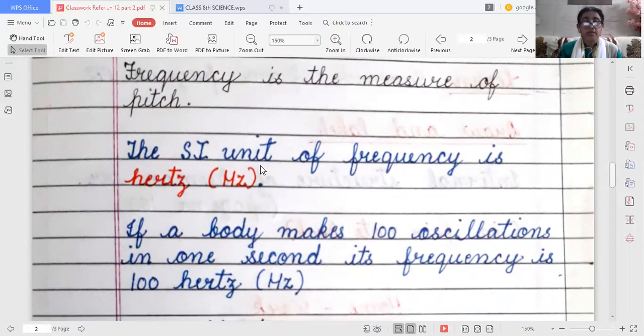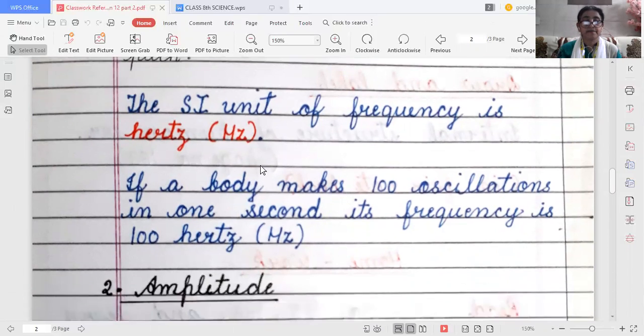If a body makes 100 oscillations, what does it mean? If a body makes 100 oscillations in 1 second, its frequency is 100 hertz.